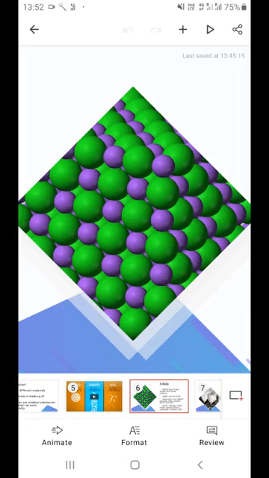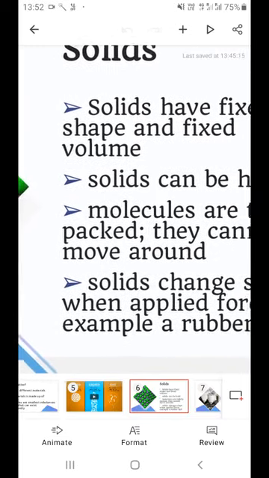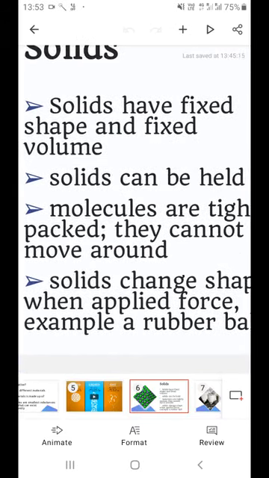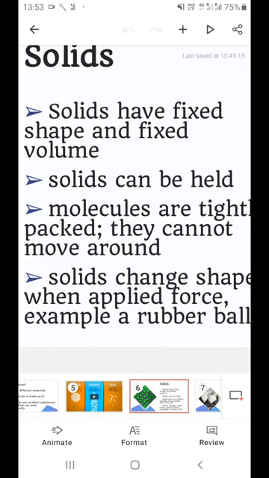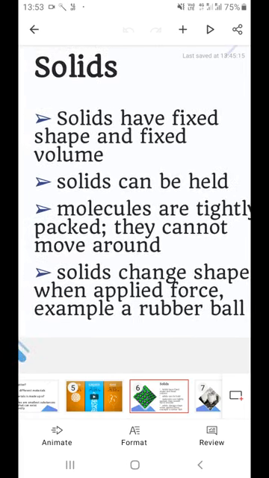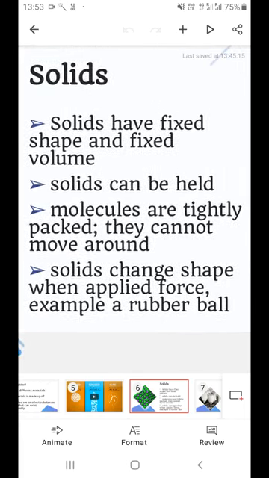Solids can be held. Why? Because the molecules are fixed to each other, tightly packed, and they do not move. They cannot move around. Right? So let's check the first pointer over here. Solids have a fixed shape and a fixed volume. Solids can be held because they offer rigidity. The molecules are closely packed, so solids can be held. Molecules are tightly packed, as already discussed, and they cannot move around.